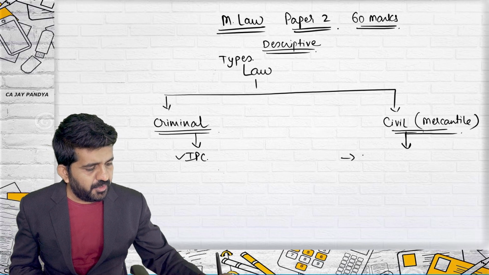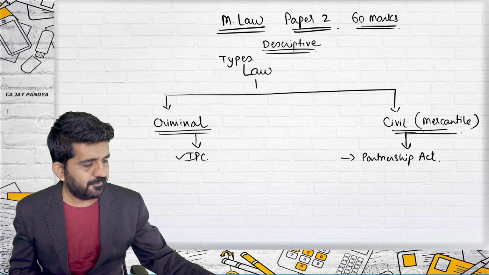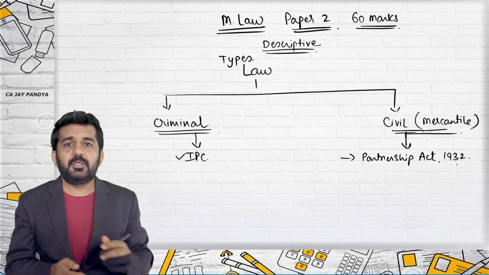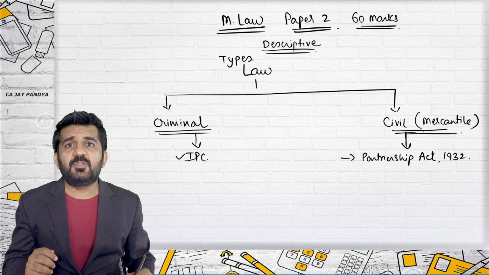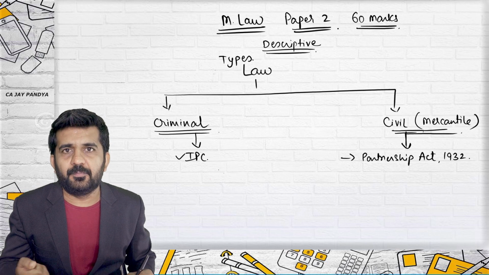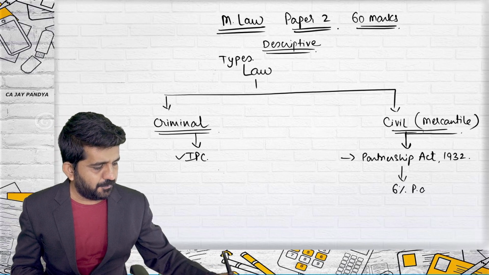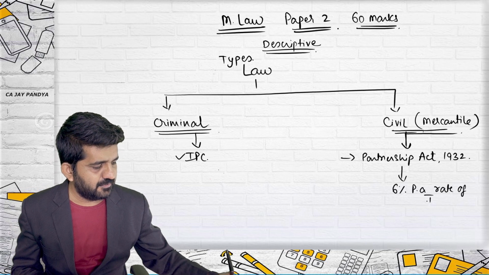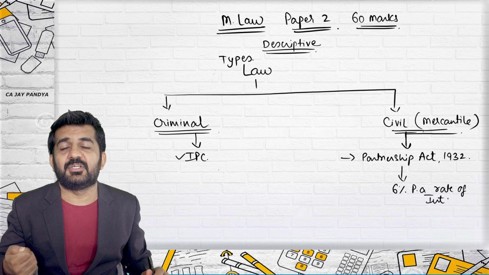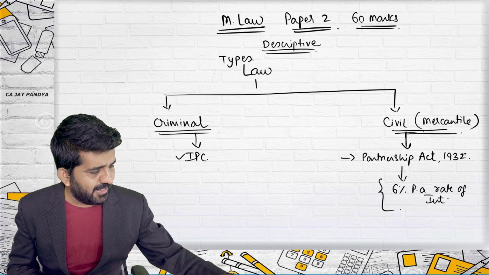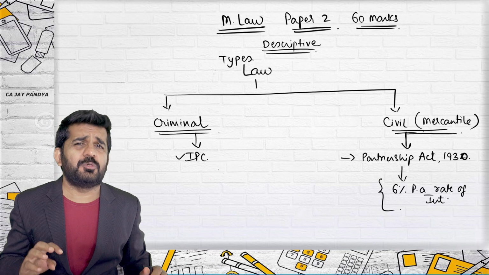Like you are knowing a provision of the Partnership Act 1932. If the partner is giving a loan to the firm, how much interest does it carry? It carries 6% per annum rate of interest. This you are knowing. Where is this written? This is written in the Partnership Act. So you are already knowing some provisions of some of the laws.